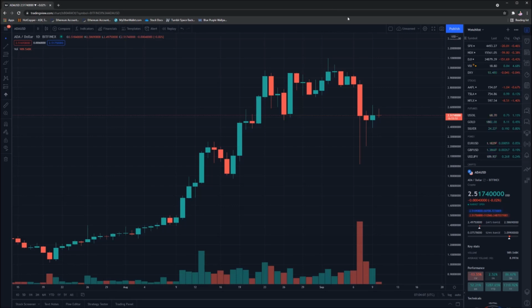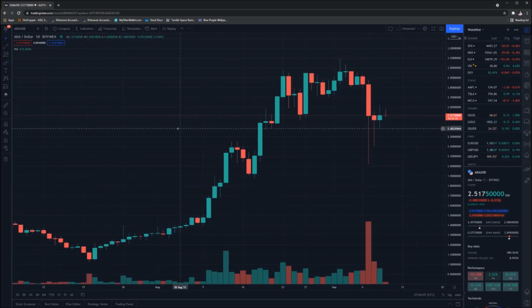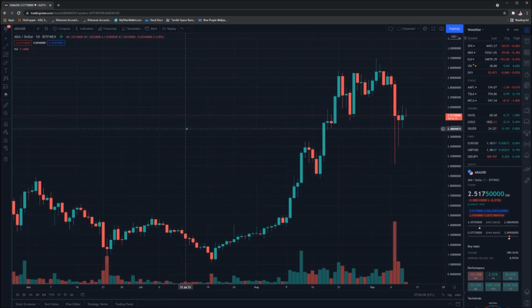But let's have a look at the price action which has occurred on ADA. As you can see, like many of the other cryptocurrencies, ADA did not miss out on the massive drop that we saw as a result of Bitcoin. It was another one of those coins which were affected. Something that's quite interesting is ADA, whilst it has come back up, has not recovered in the same manner that many other cryptos have. In fact, we've seen some cryptos which have moved back up to their original position, which was where they were before the drop. But in ADA, this is not the case.